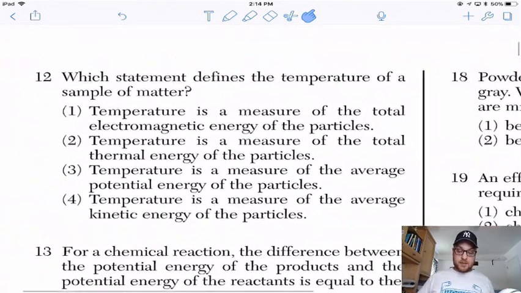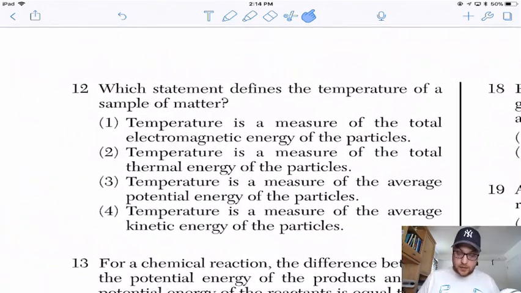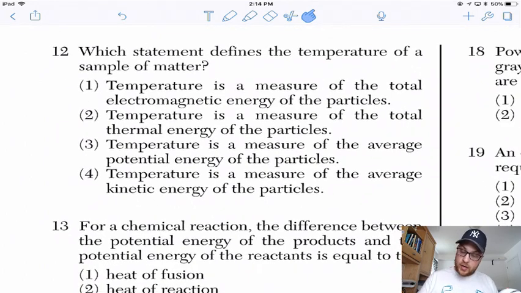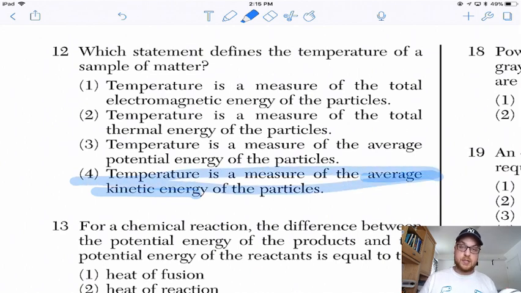12. Which statement defines the temperature of a sample of matter? This is just a straight up memorizing question. Temperature is the same as kinetic energy, more specifically the average kinetic energy. So if one of those answer choices in 1 or 2 said total kinetic energy, that would not be correct. Temperature is the same as the average kinetic energy, which is answer choice 4.